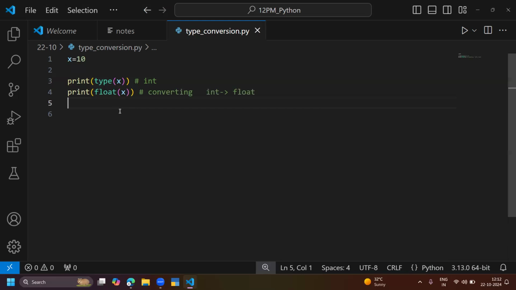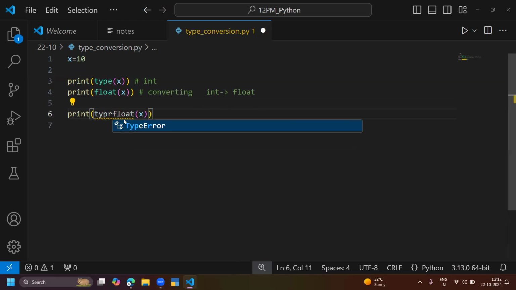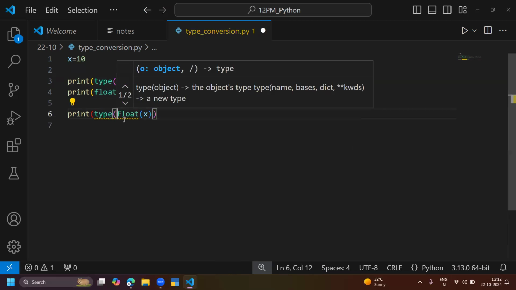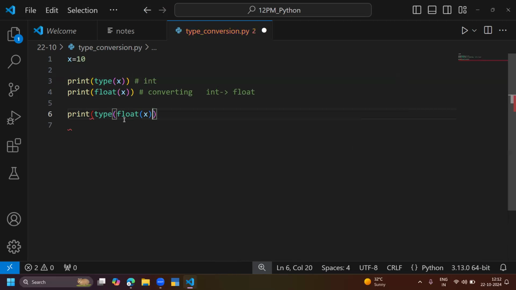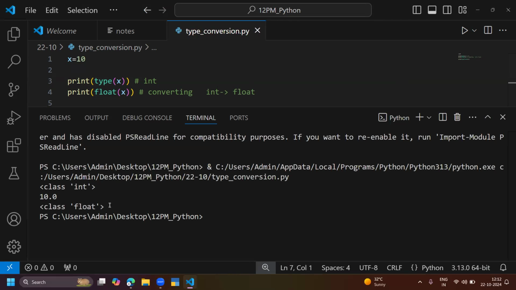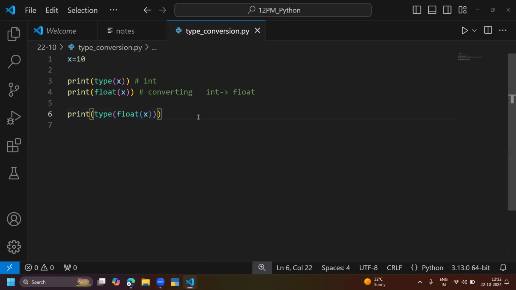Now tell me what is the type of this? Print type of float of X. Finally the type is float. Can you see, finally the type is float? Already converted. So now the type of the value is a float value.